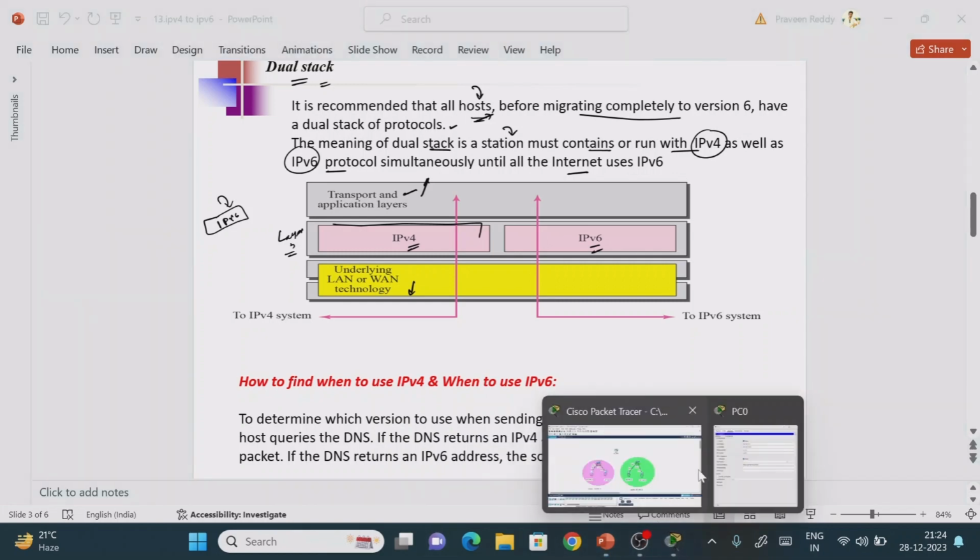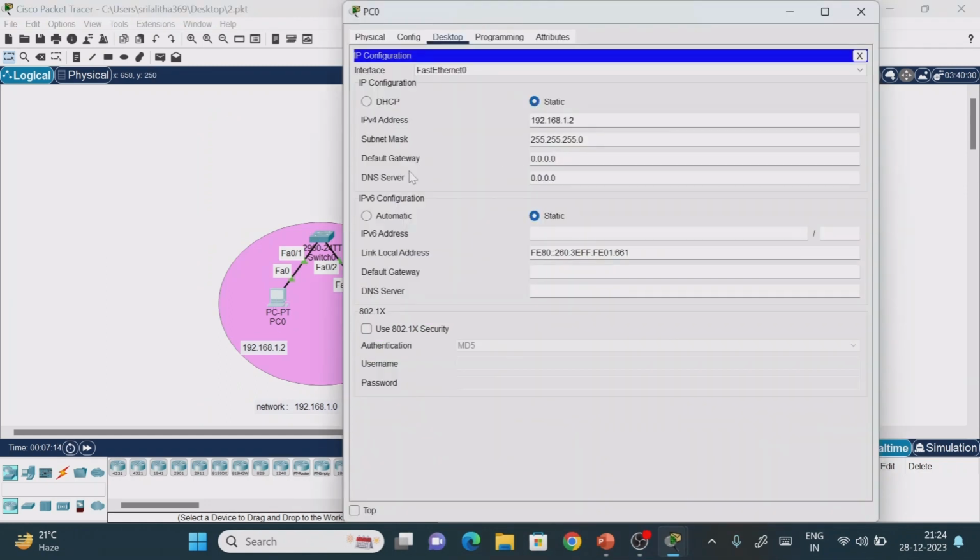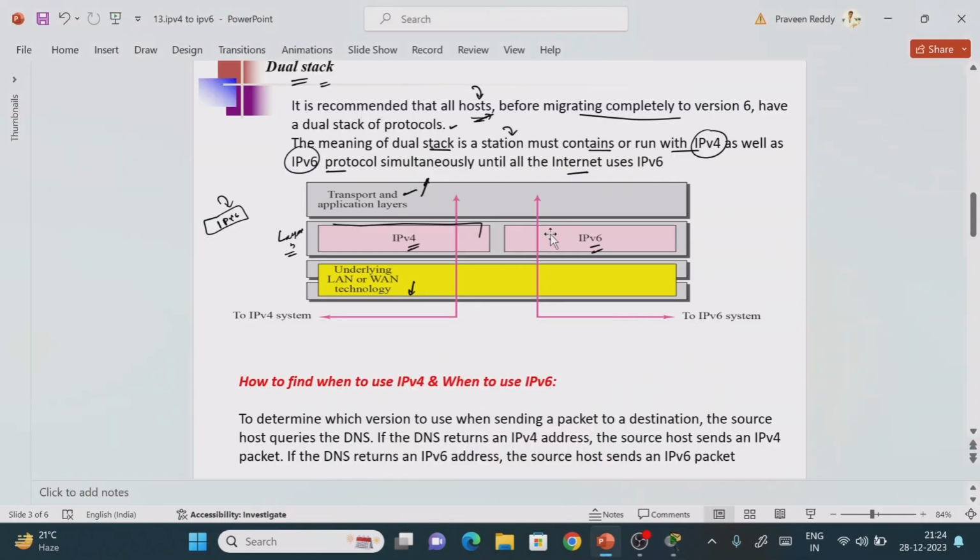So let me open this. This is one of my computers, right? The moment I open this computer, you can see that this is the IPv4 addressing mechanism. It also supports IPv6. See, an IPv6 address can also be given. Suppose a system wants to communicate with only IPv4, then we can use this one, or if a system wants to communicate with only IPv6, then we can use that one. That is what we call dual stack operation.